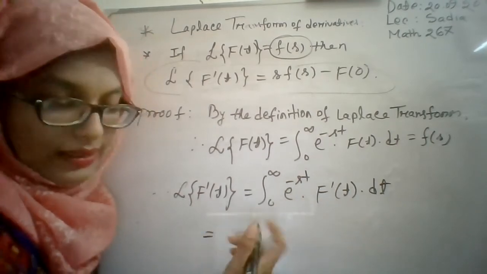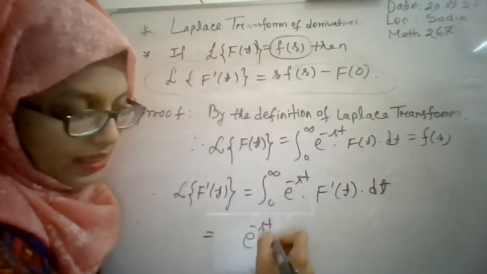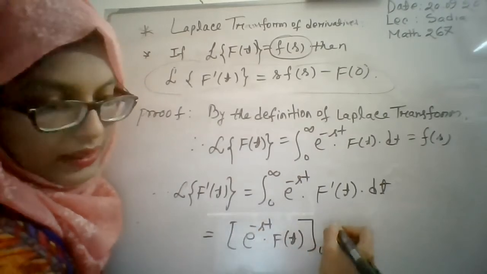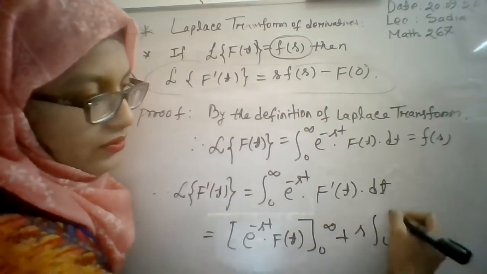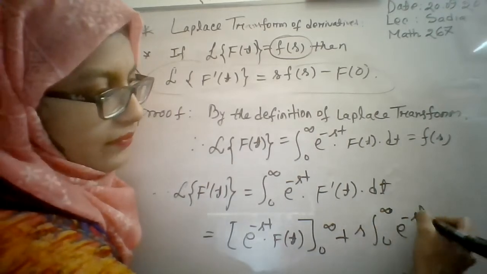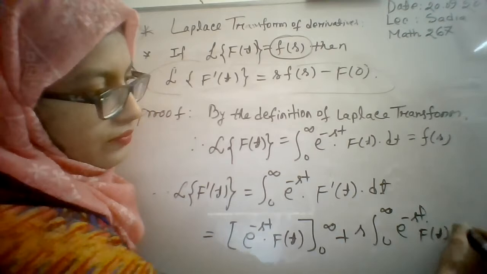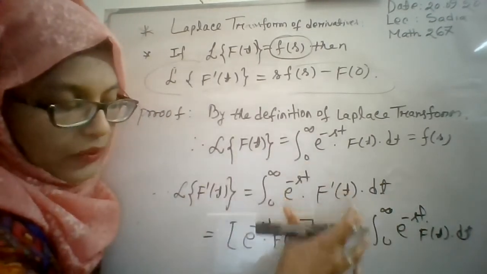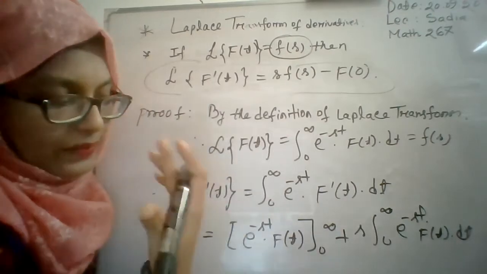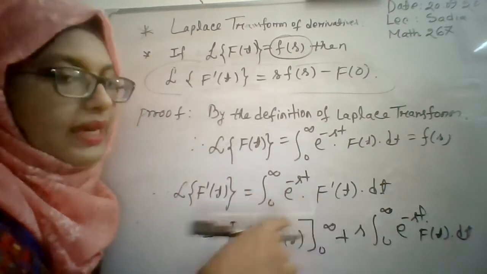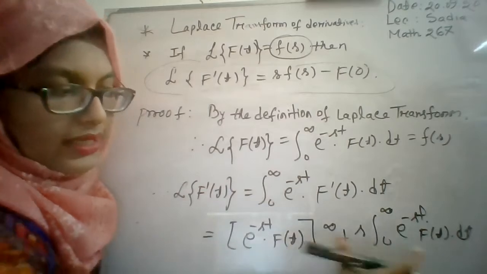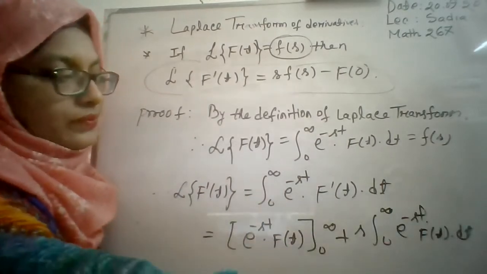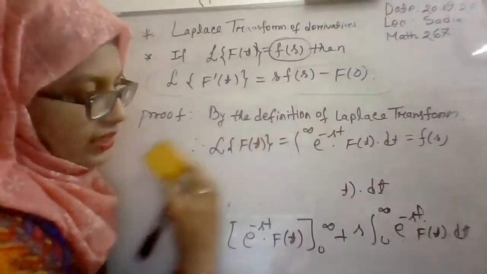I just write down that result. It will be e to the power minus st f(t) from 0 to infinity, plus s times the integral from 0 to infinity of e to the power minus st f(t) dt. That is the result of this improper integral by using the UV formula. You have to consider this as u and this as v, and after using the UV formula, the first term will be this and the last term will be this. And here you have to use the upper and lower limit.